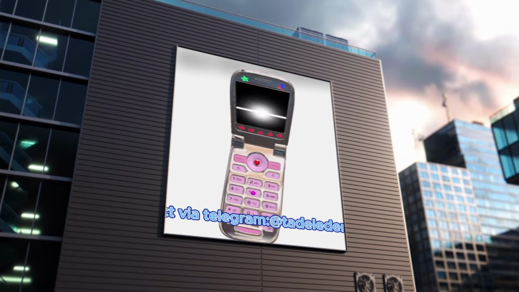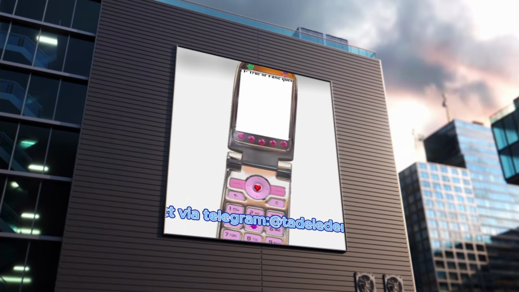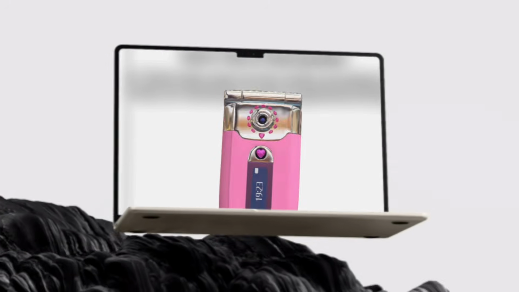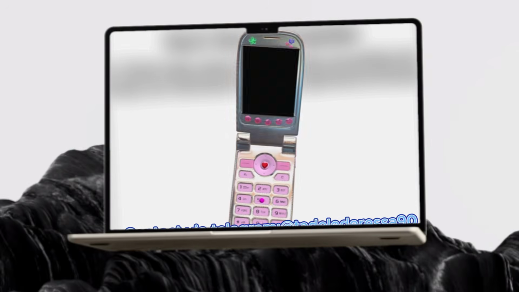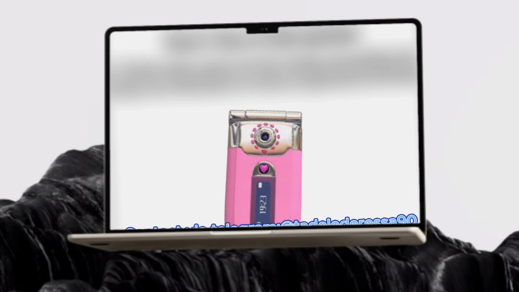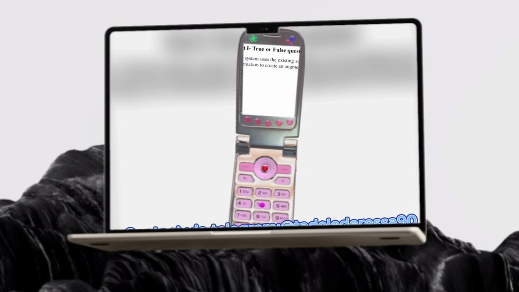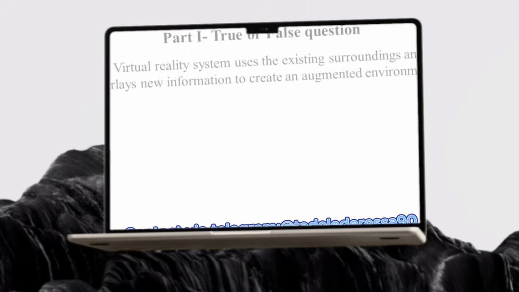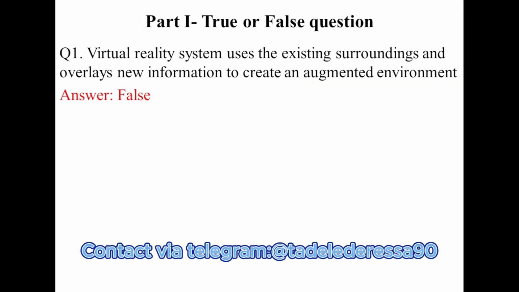Part 1. Write true if the statement is correct, else write false. Question number 1. Virtual reality system uses the existing surrounding and overlays new information to create an augmented environment. What is the answer to this question? The answer is false. Why is it false? What is the reason?